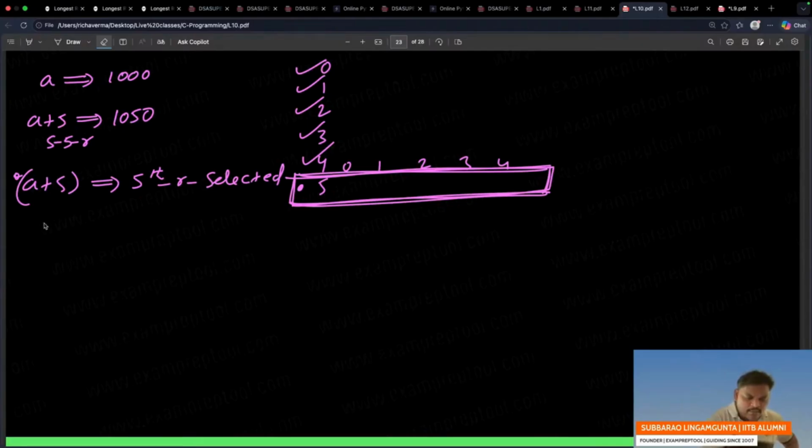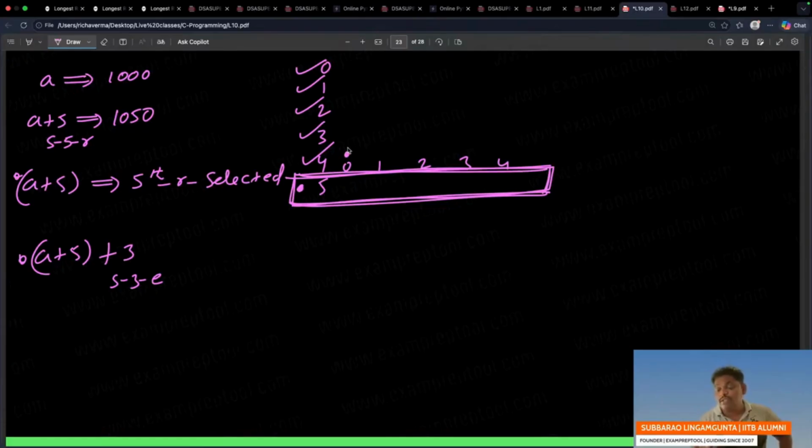Now see what happened. A plus 5, star, A plus 5. Observe everyone. Plus 3, remember? What is the answer? Skipping 3 elements. If you observe clearly, the 5th row is selected, but as of now you are at the 0th column. By default, in this row you are at the 0th column. When you say plus 3, skipping 3 elements: 0, 1, 2. When you skip 3 elements, now you are here.